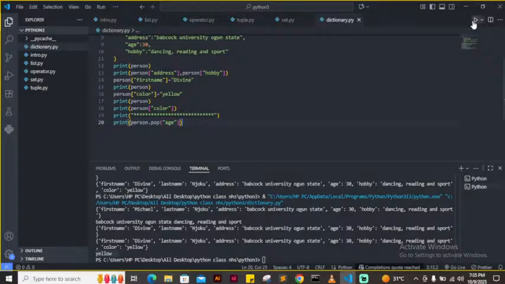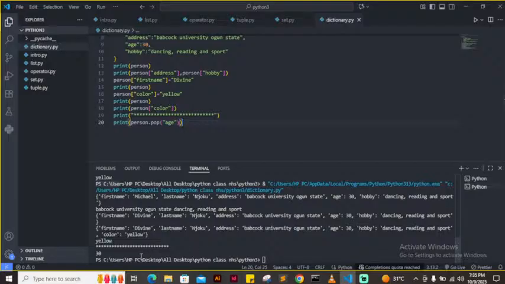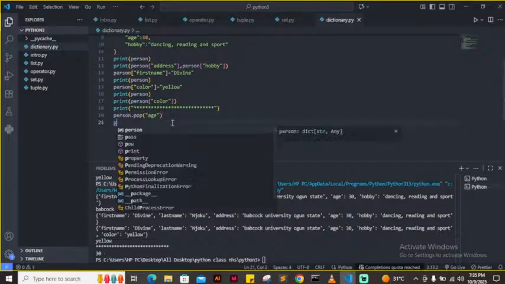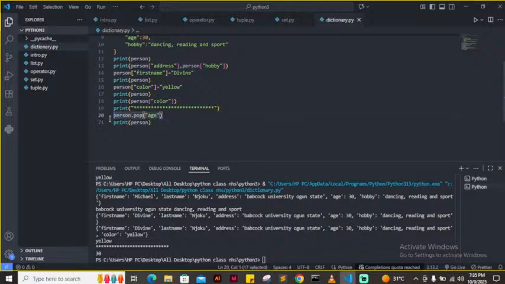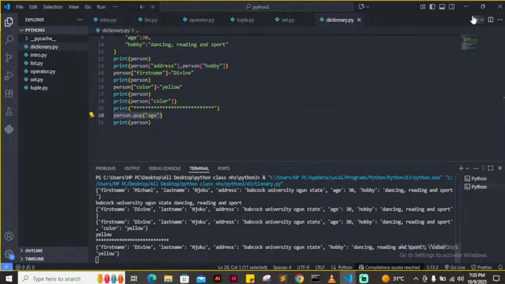So if I run this program, you can see that it's bringing out age of 30. It's not running before you print out, you run your method first. This is the method though. Then I now print out my entire dictionary. Look at what I have. Did you see age here? There's no age here again. Age has been removed.